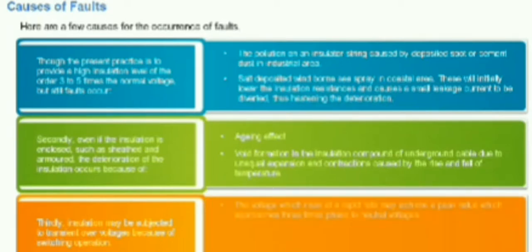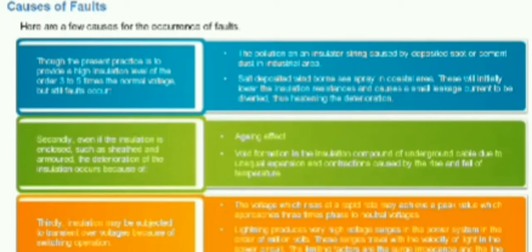The voltage which rises at a rapid rate may achieve a peak value which approaches 3 times phase to neutral voltages. Lightning produces very high voltage surges in the power system in the order of million volts. These surges travel with the velocity of light in the power circuit. The limiting factors are the surge impedance and the line resistance.